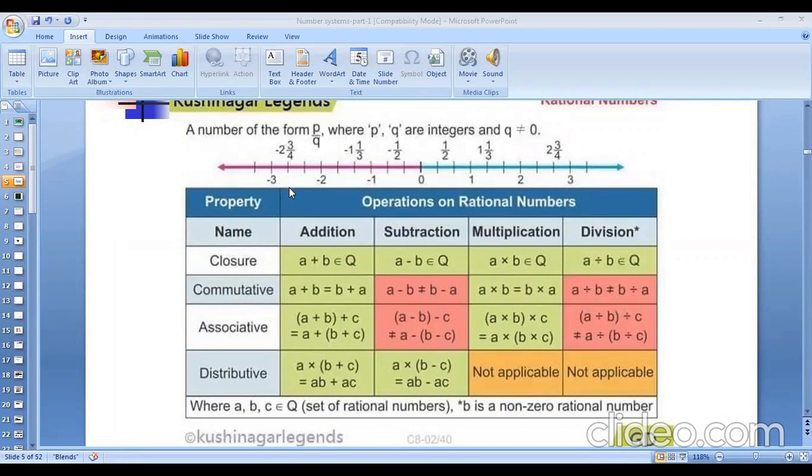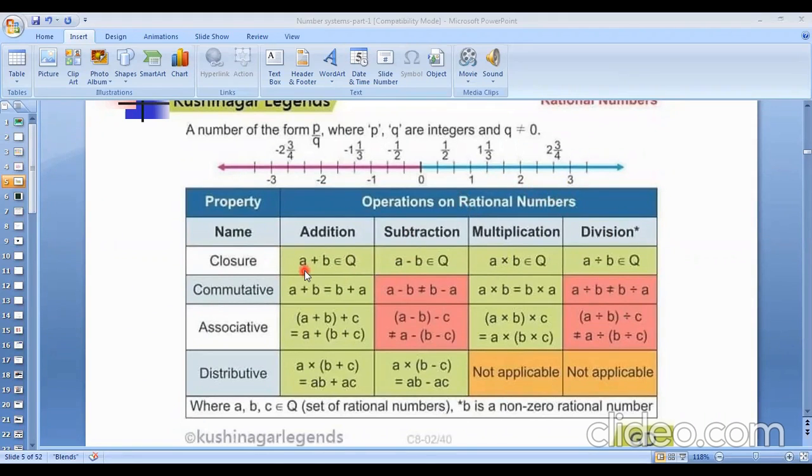Okay, now actually what are the properties of rational numbers? This is the property. Main 4 properties: one is closure property, commutative property, associative property, and the distributive property. So this is the addition column. The second column is subtraction, and then multiplicative and division properties. So for closure property, a plus b belongs to what will be? Rational number. This is actually properties of rational numbers.